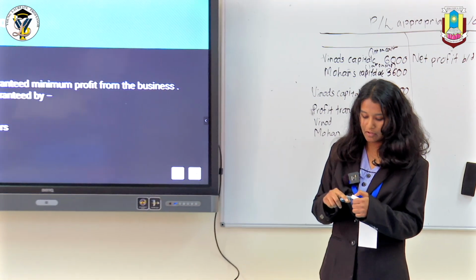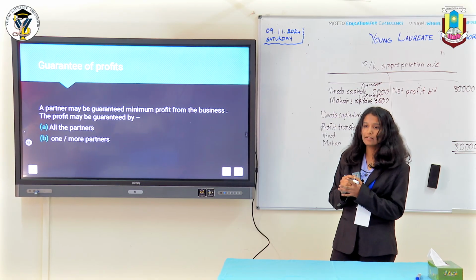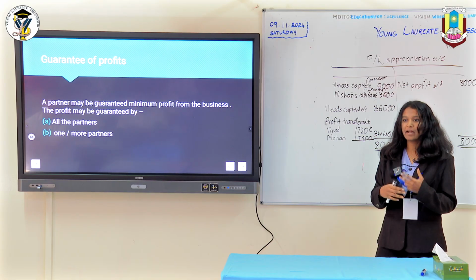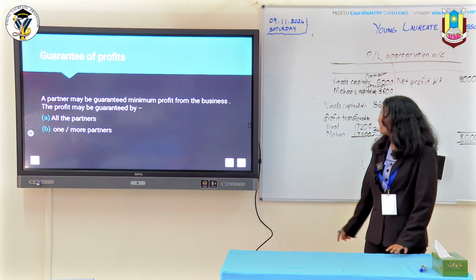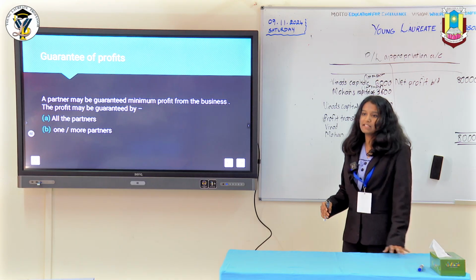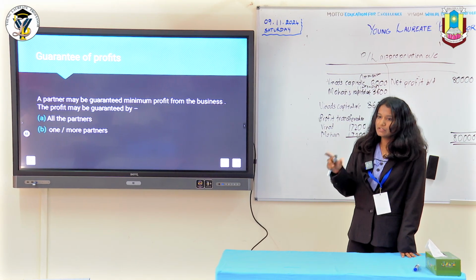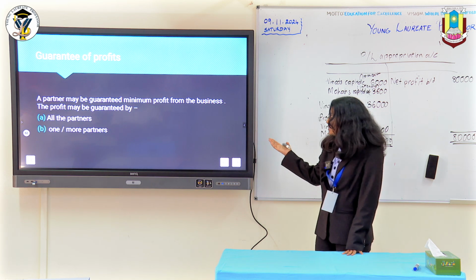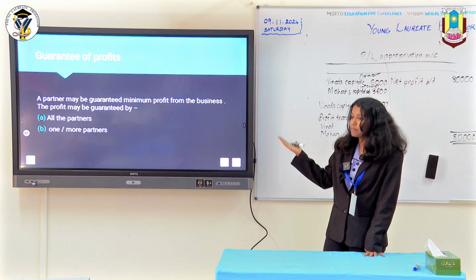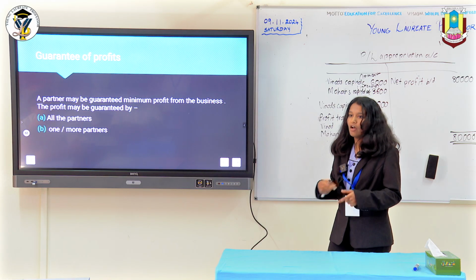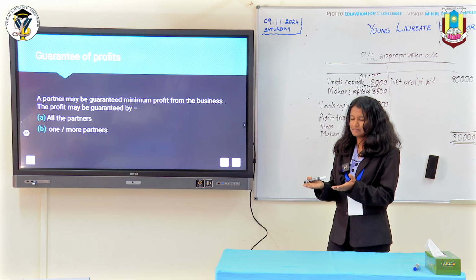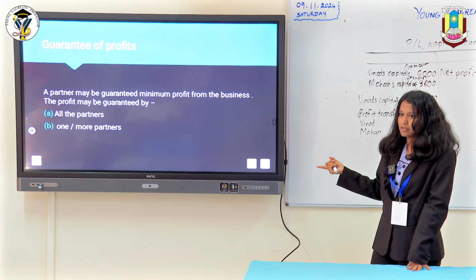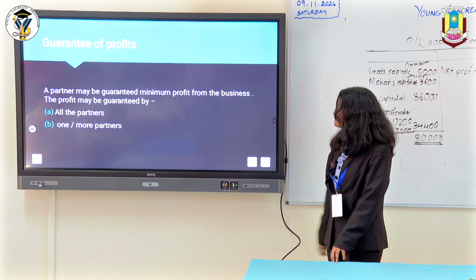Next is guarantee of profit. In some firms, a partner may be an asset to the firm. Like he is an important person, he might have some skills that the firm needs. So the firm sometimes guarantees him profit, that we will give you this much amount in a year as a guarantee. A partner may be guaranteed minimum profit from the firm. Profit may be guaranteed by all the partners. All the partners may give the guaranteed partner the amount, or one or more partners, even in their ratio.